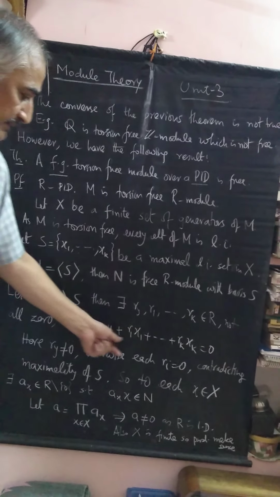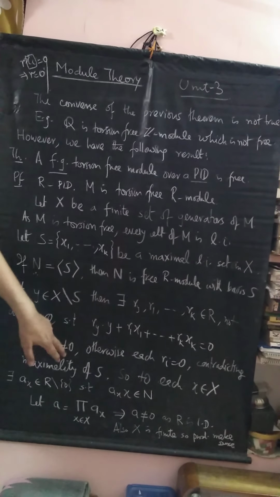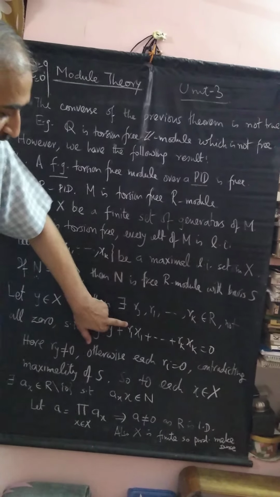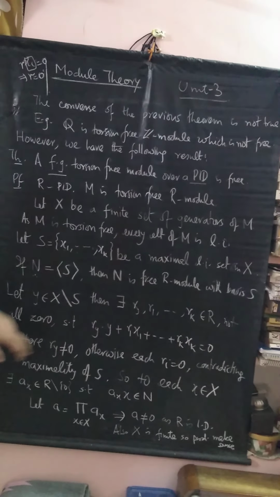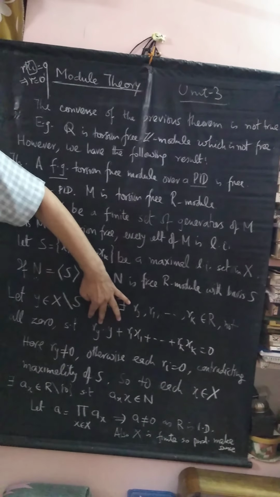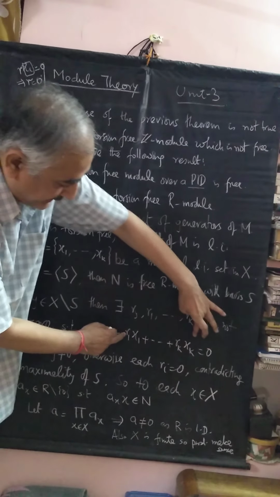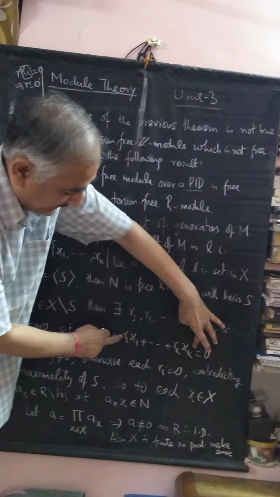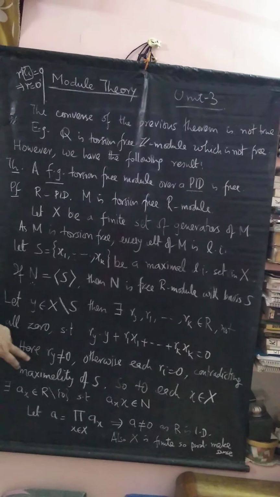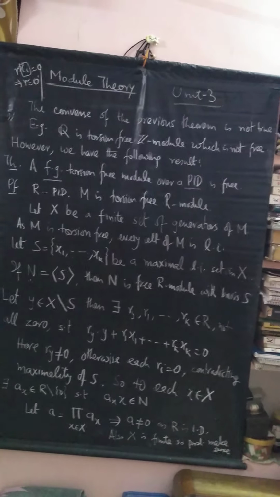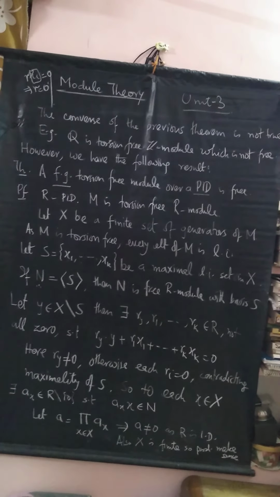Whenever you have anything more than k elements, they are bound to be linearly dependent. So you have some ry, some r1, ..., some rk ring elements such that this sum is 0. Here in particular this ry cannot be 0, because if this ry is 0, then you will have this part equal to 0, and this equal to 0 will mean that each ri is 0. So that doesn't make any sense. So we write that this ry is non-zero, and this contradicts the maximality of S.